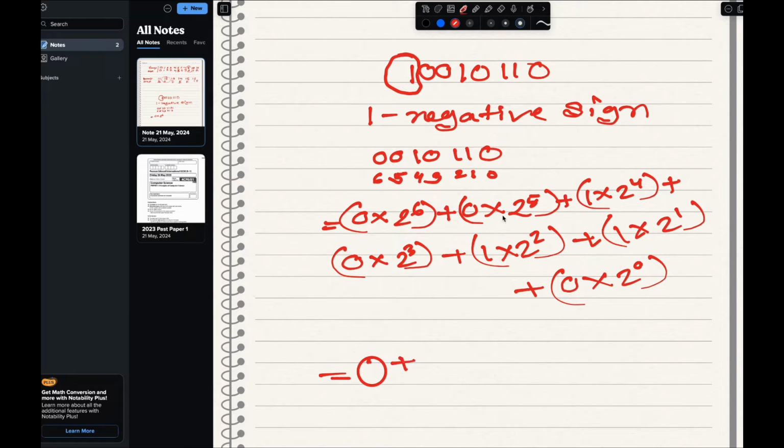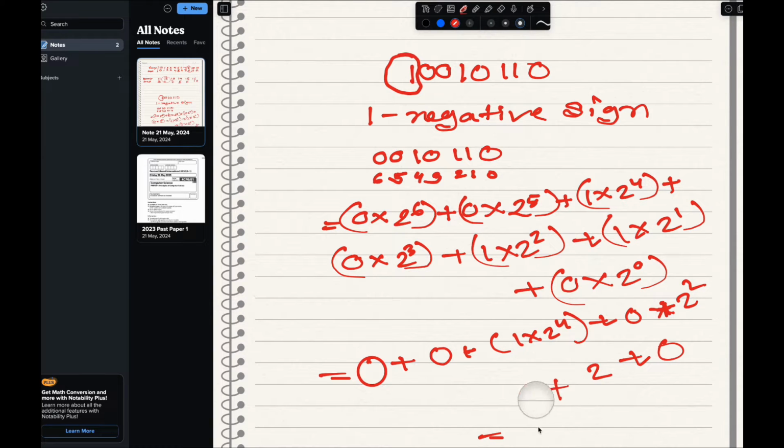Then this one also 0. This one will be 2 to the power 4 with 1. What will be the answer for this one? So maybe we can just add 1 into 2 to the power 4. Just add, right? This one also 0. This one we can add 2 to the power 2. So it will be plus this one, 2 to the power 1 is 2, right? Plus 0. So if we calculate, the answer will be 22. And they ask us to get the sign, so it will be negative 22, right?